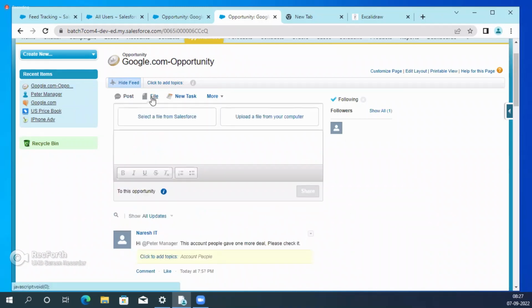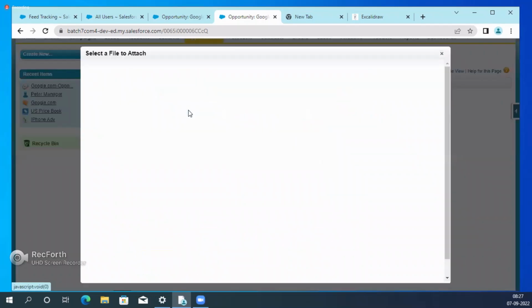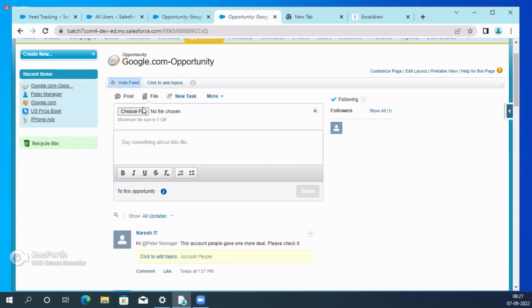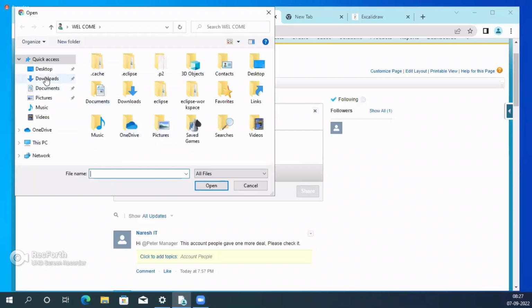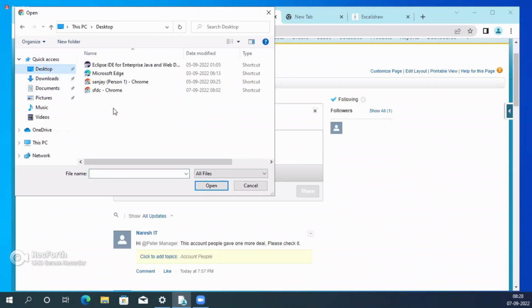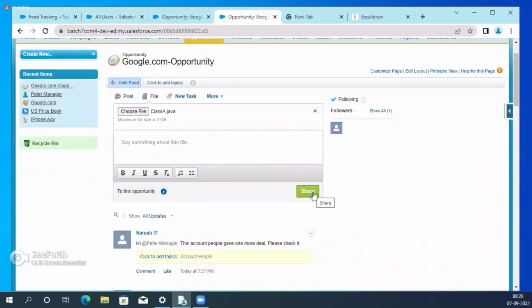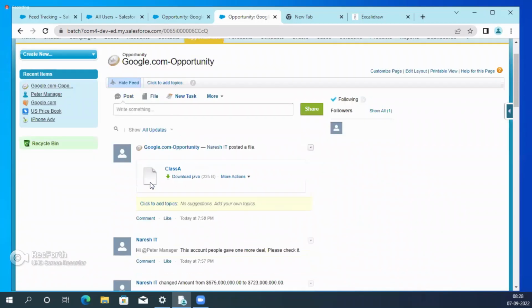For example, you want to upload any file, the invoice or something. So here, file. See, upload from your computer, upload from the Salesforce. If you click on that, see, it is asking for an attachment. There is no file in this record. So now upload from your computer, and share. Now one file is uploaded.